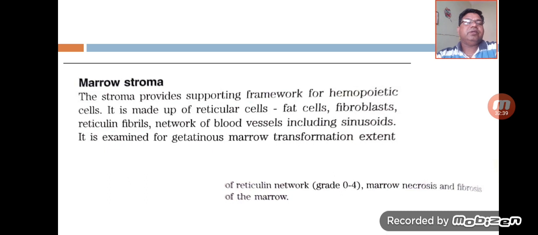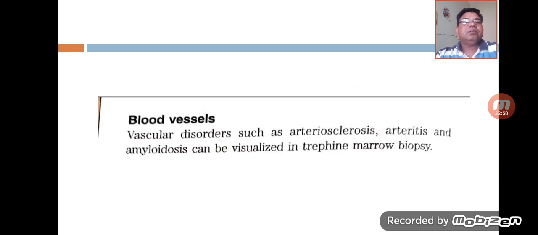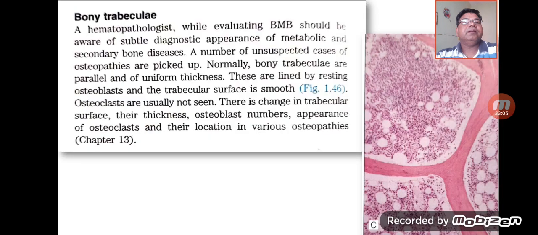The reticulin network is graded 0 to 4, and marrow necrosis and fibrosis of the marrow can easily be assessed. We can also see disorders of the blood vessels, especially arteriosclerosis, arteritis, and amyloidosis, which can be easily diagnosed on the trephine marrow biopsy.